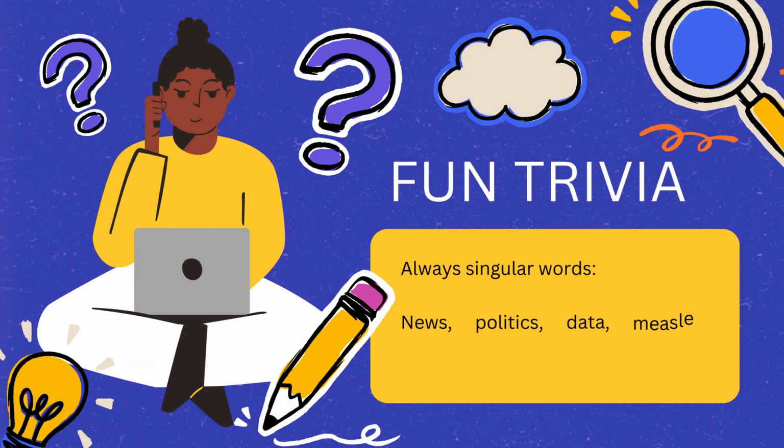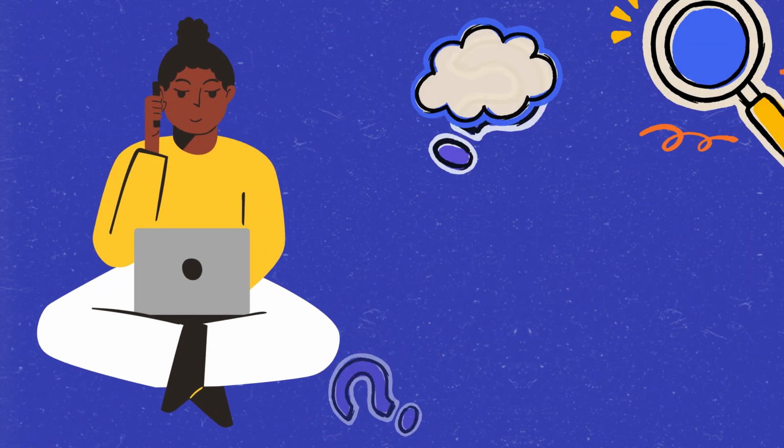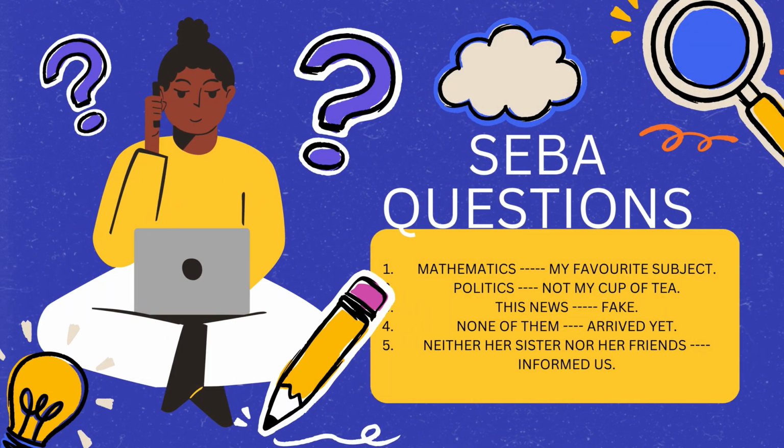All right. Next, this is a fun fact, there are a few words in English that look like they're plural, but they are singular in nature. For example, news, politics, data, missiles, scissors. These words are always singular subjects, so they take a singular verb.